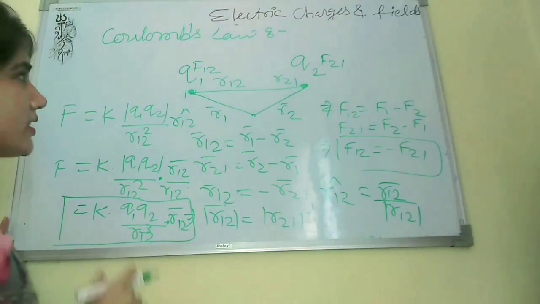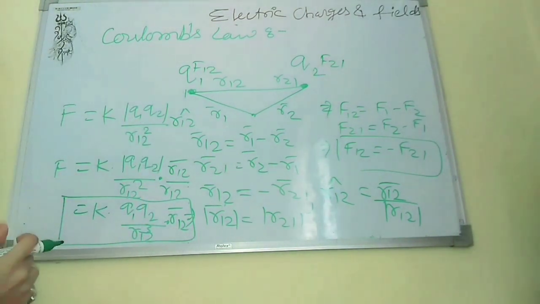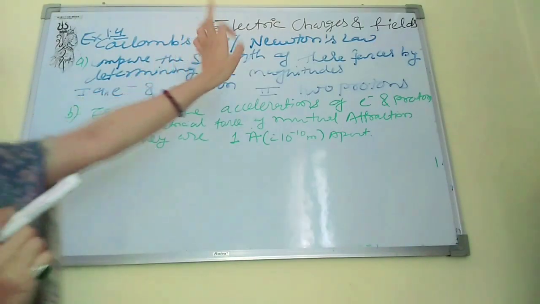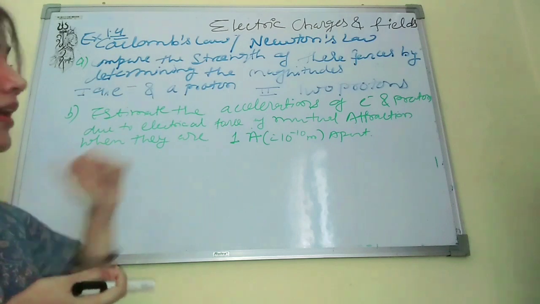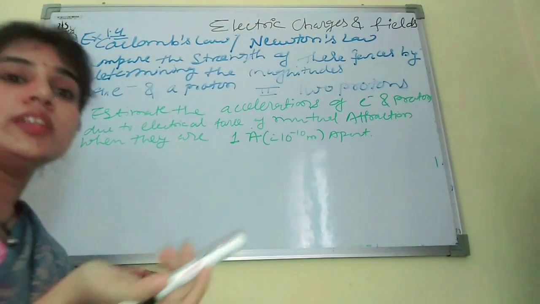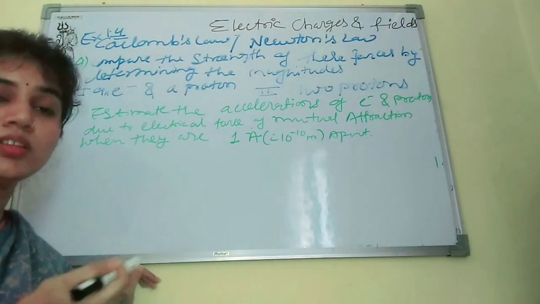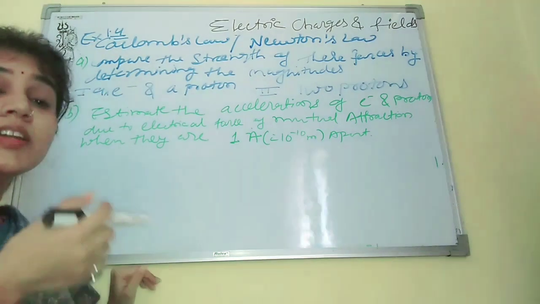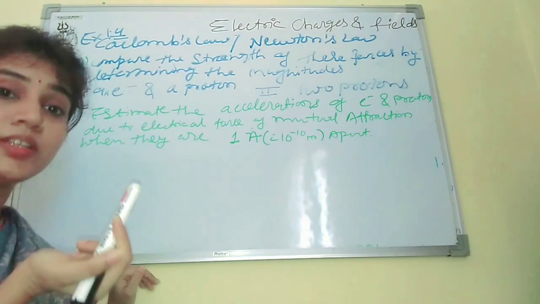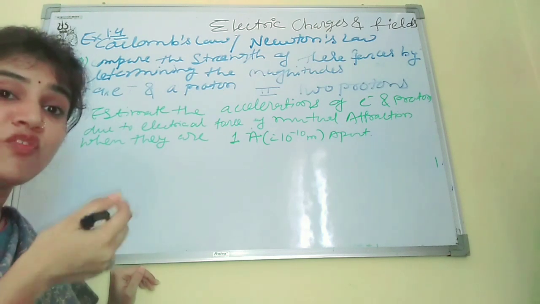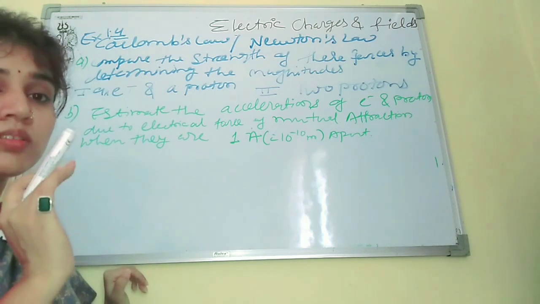Now just see one example. We have the formula for Coulomb's law and Newton's law, which we have already seen. Newton's law we studied in class 11th, where we found the gravitational force between two stationary bodies of masses m1 and m2 placed at some distance.